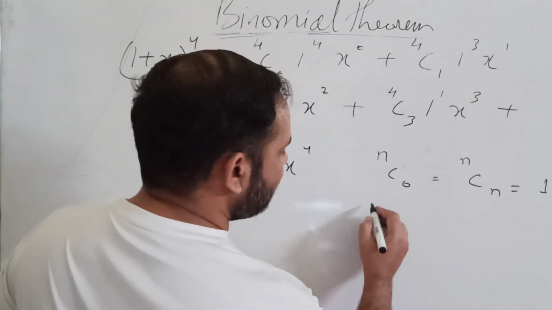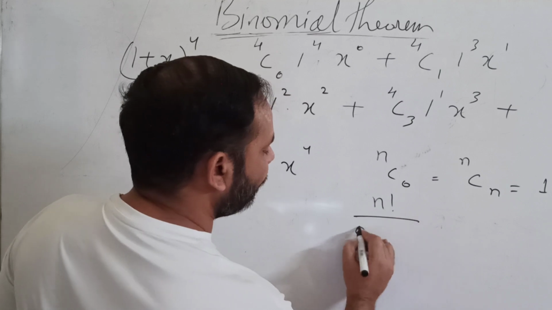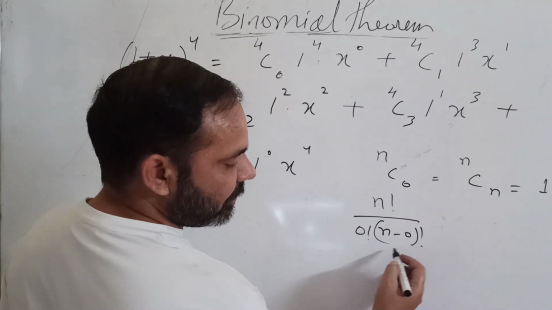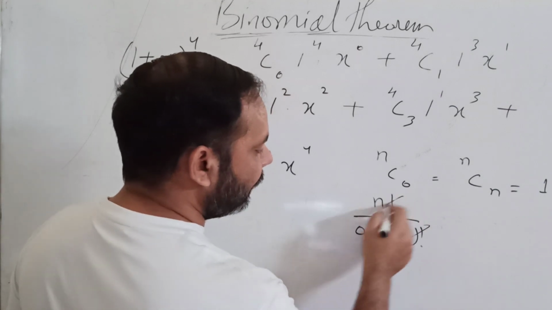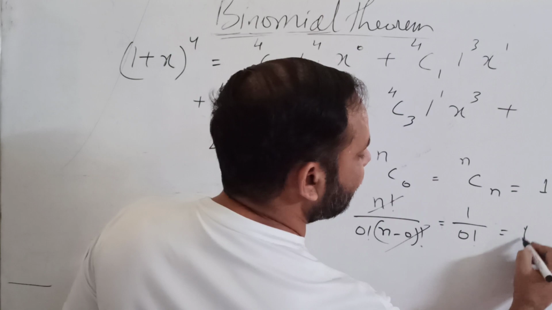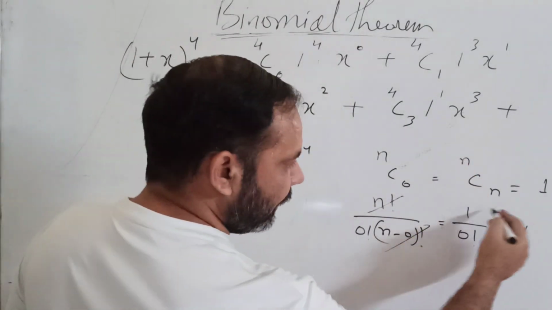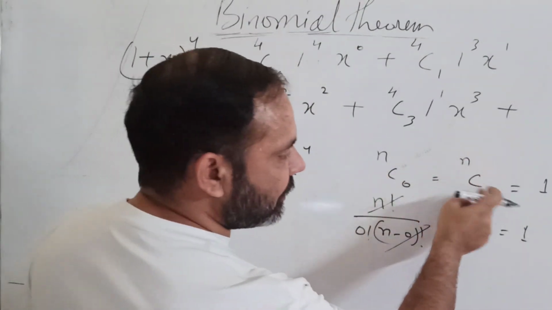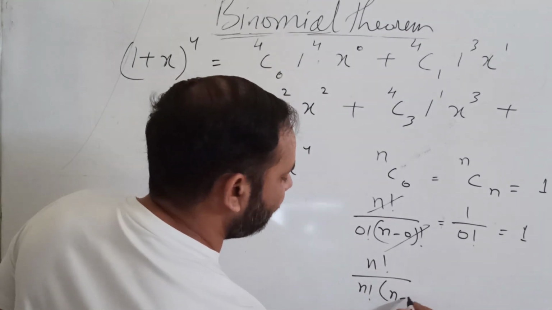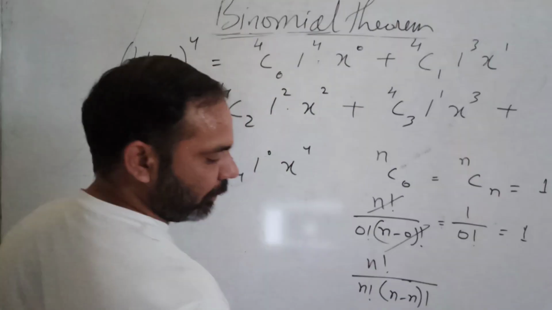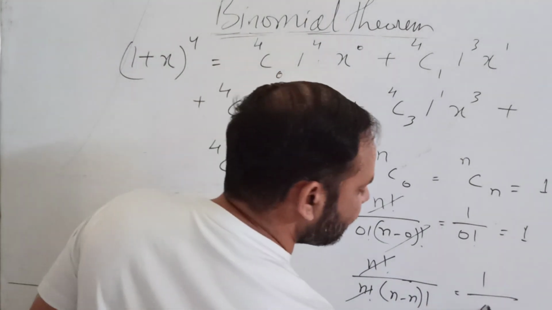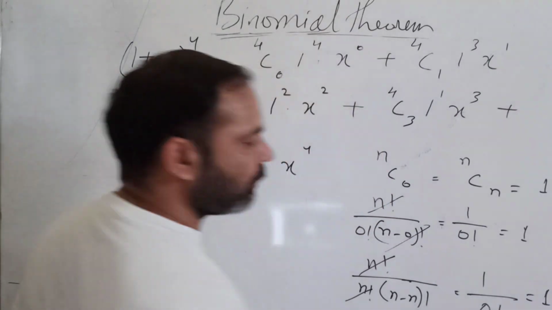You can check it yourself. n factorial upon 0 factorial into (n minus 0) factorial. This (n minus 0) factorial will become n factorial. They will cancel and you will get 1 upon 0 factorial, that is 1. Similarly you can solve nCn yourself. It will be n factorial upon n factorial into (n minus n) factorial. Both will get cancelled. 1 upon (n minus n), that is 0 factorial, equals 1.